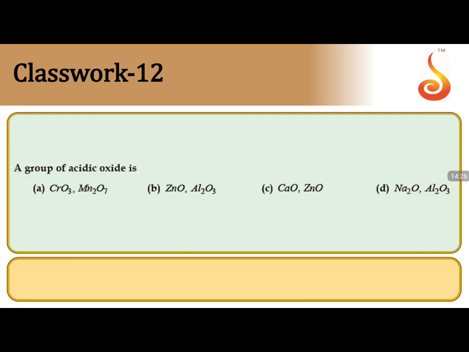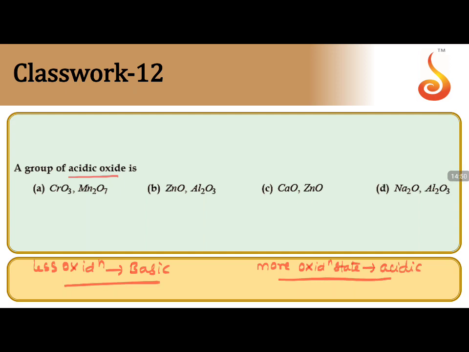Question number 12. A group of acidic oxides. So the concept for this is: less oxidation state, basic; more oxidation state, the more high oxidation, more is the oxidation state, then it is acidic. So let us talk on this particular basic point. Oxidation state is less, basic; more, acidic.